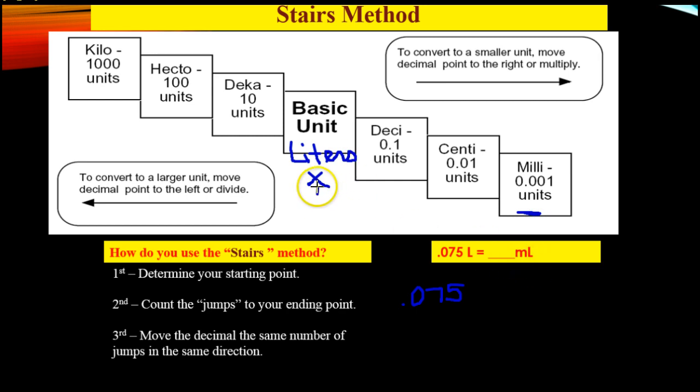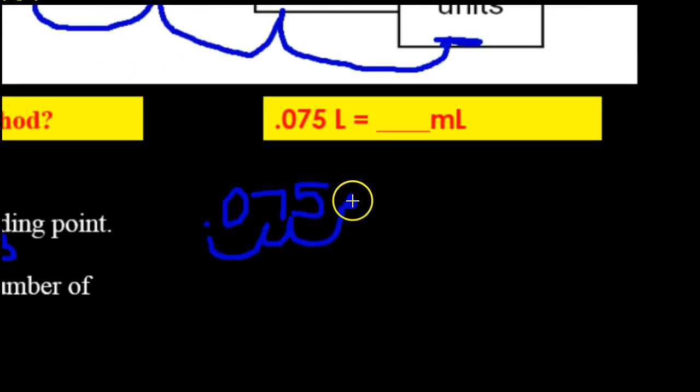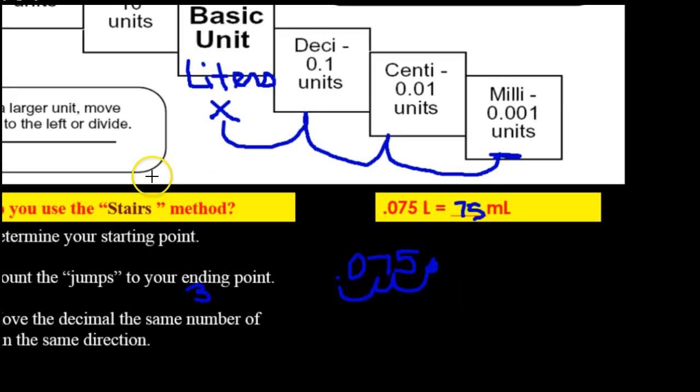Let's see how many jumps we have. 1, 2, 3. So we have 3 jumps, which is rule number 2. We'll come to the decimal point, we'll count 1, 2, 3, and we'll make a new decimal point right there. So our answer is 0.075 liters equals 75 milliliters.